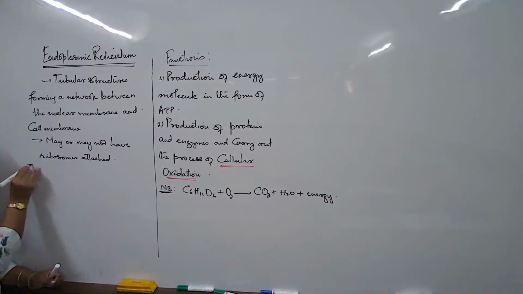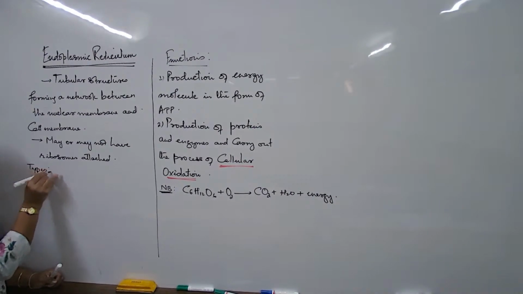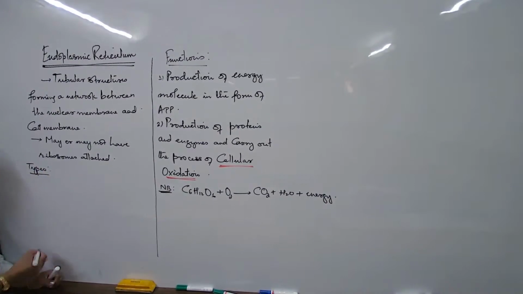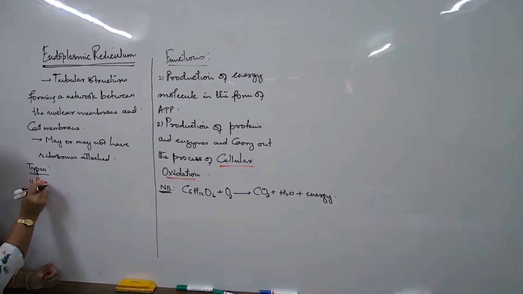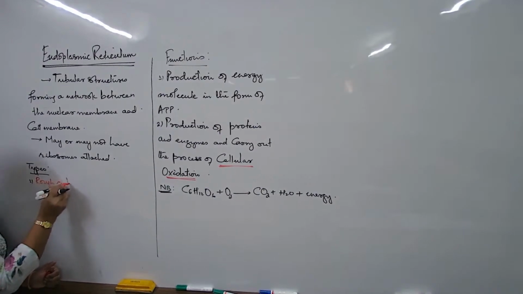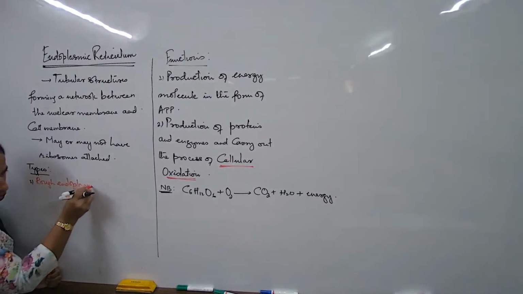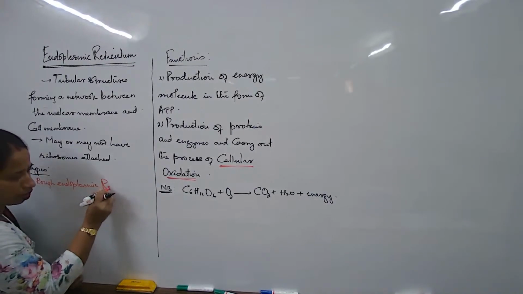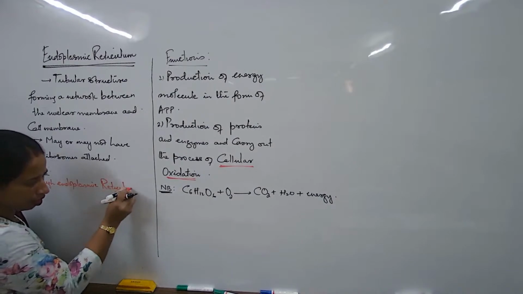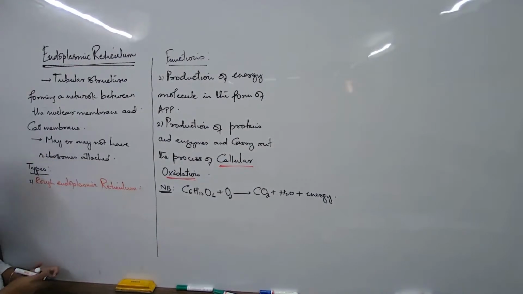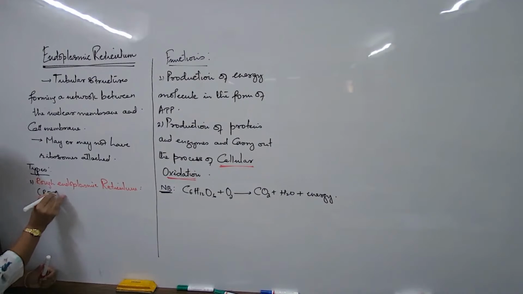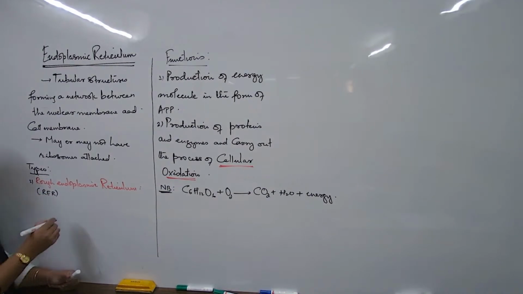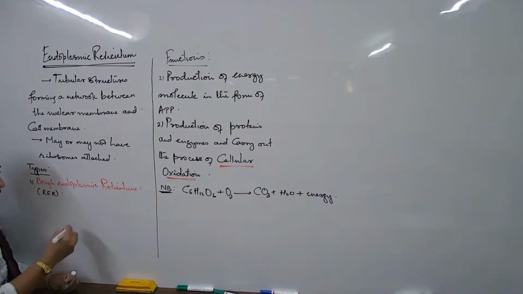Endoplasmic reticulum, let us talk about their types. Not all organelles have types, but the endoplasmic reticulum has. So what are the types? We are talking about 2 types. One is the rough endoplasmic reticulum. Try to understand and follow at the same time. If anything is not clear, ask. The rough endoplasmic reticulum, we can also write in short as RER. What is the rough endoplasmic reticulum? What will you write?